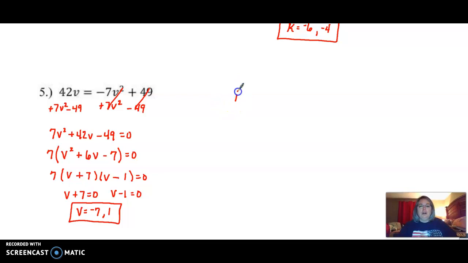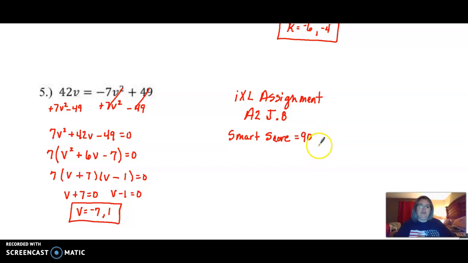Okay, so your IXL assignment for this lesson is A2, J for Algebra 2, J.8. J.8. And on these, you need to look for a SMART score of 90, so that you make sure you get to the types of problems that we need you to get to. If we left it at 80, you may not see some of the problems like these where you've got to move some stuff around. So this time we want to shoot for a SMART score of 90.